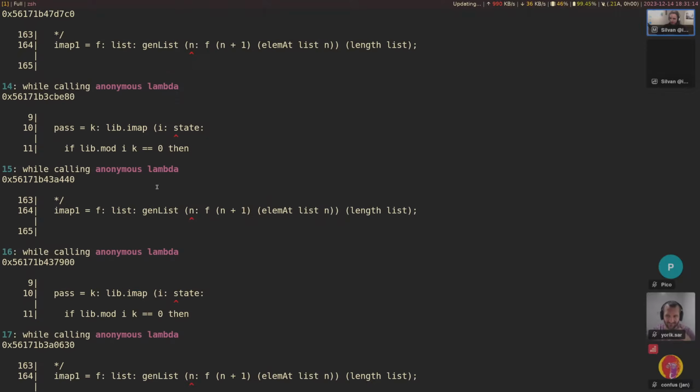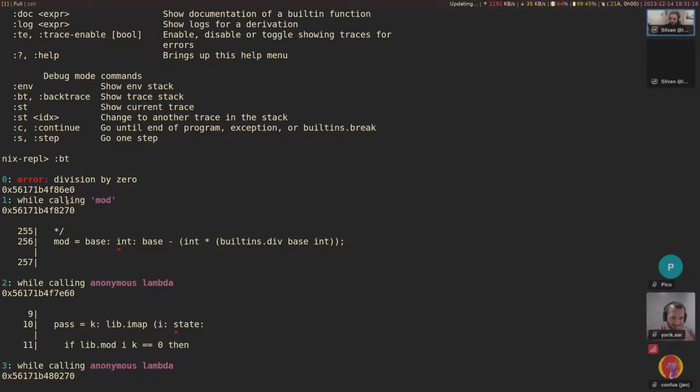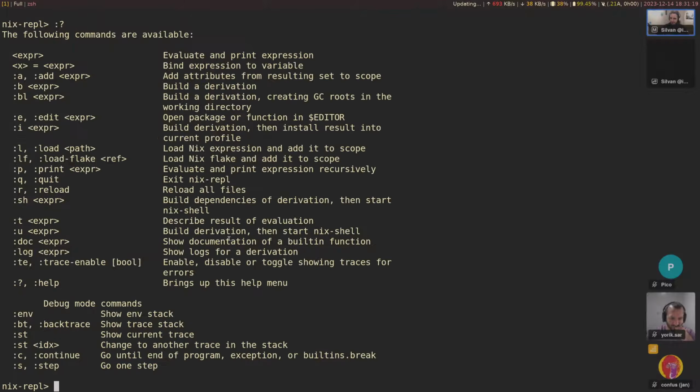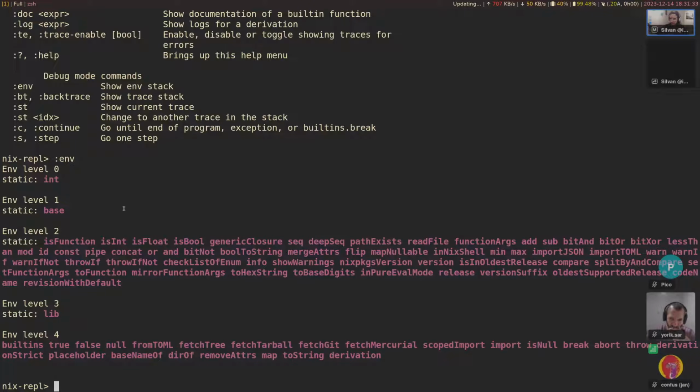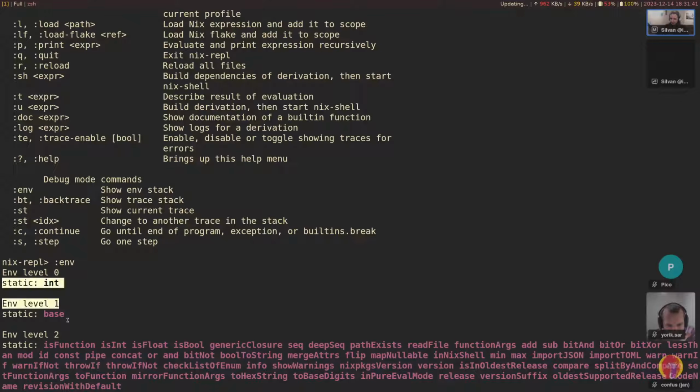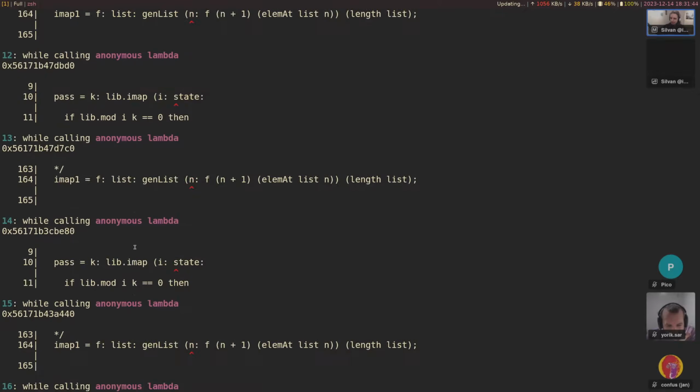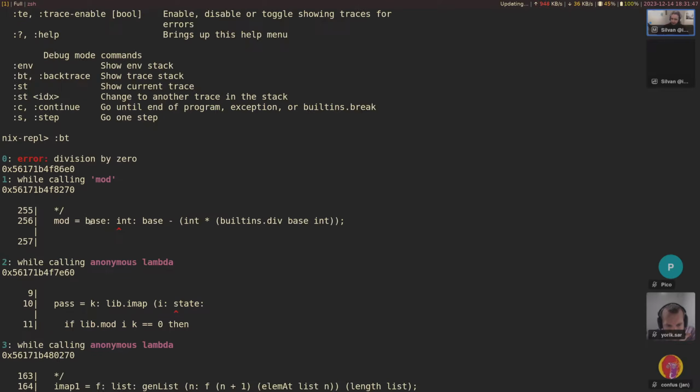Okay, so I want to kind of inspect the last item here. Can we also just print the very last or the last couple of backtraces? Change it to another trace in the stack. Go on step env. I don't think we can. But let's see env here. And yeah, the env level 0 here, I guess, is the one where the error occurred. So we have an integer available and base available. So if we scroll up here to where the error occurred, we have base and we have int available. So yeah, we can see here this is the most inner environment.